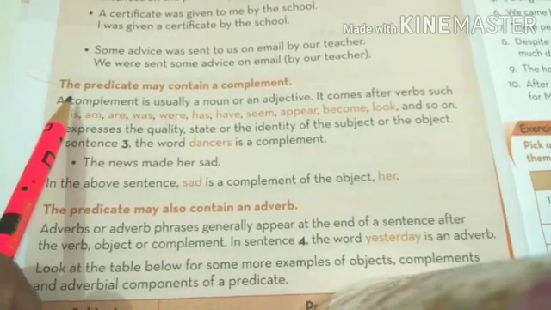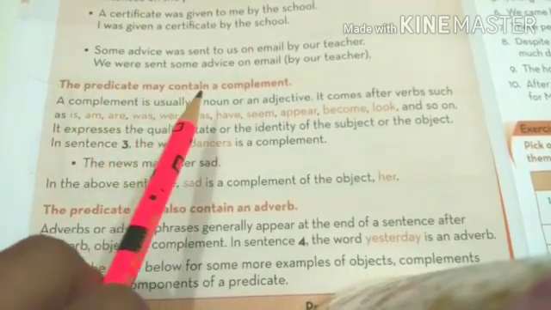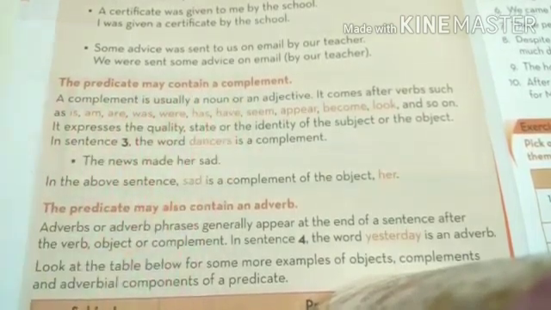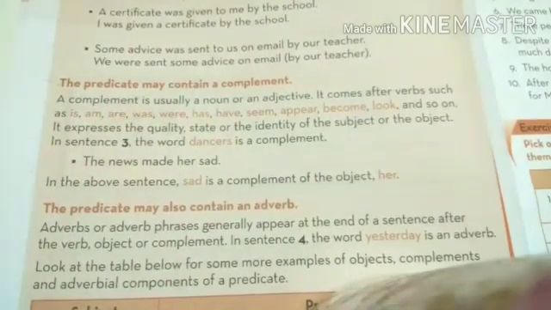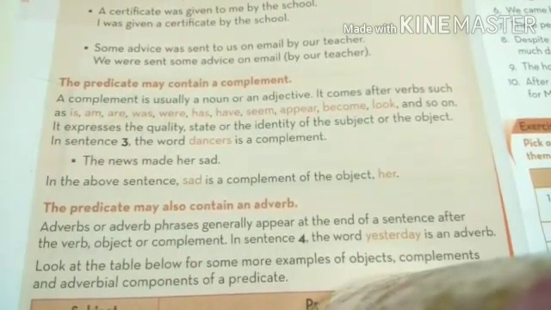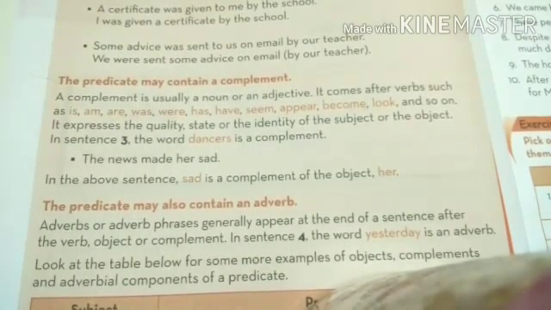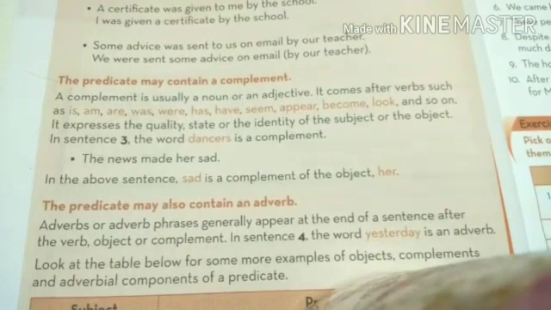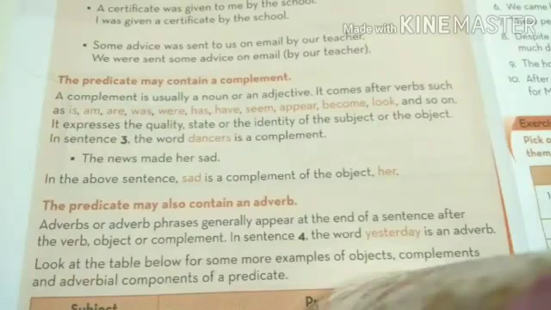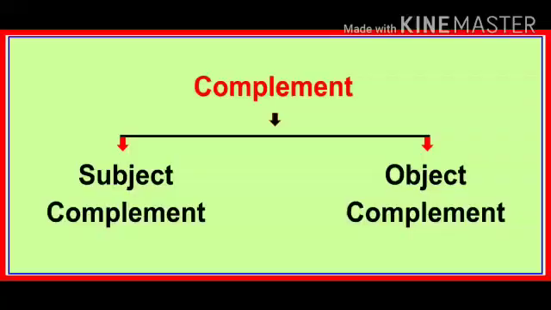Now let us study about the next point. The predicate may contain a complement. A complement is usually a noun or an adjective. It comes after verbs such as is, am, are, was, were, has, have, seem, appear, become, look, and so on. It expresses the quality, state, or the identity of the subject or the object. Now there are two types of complement, subject complement and the other one is object complement.